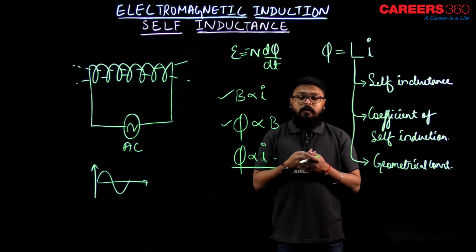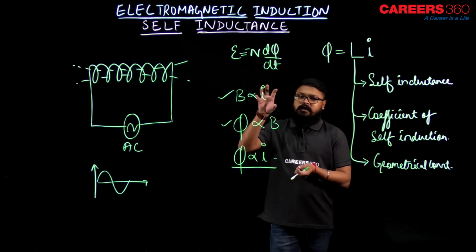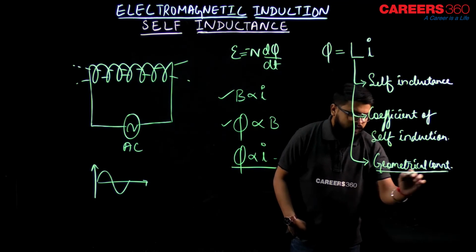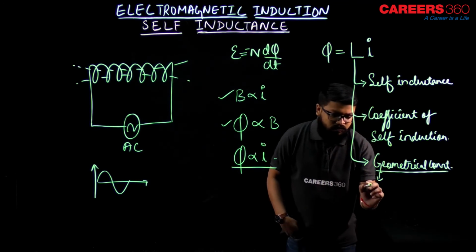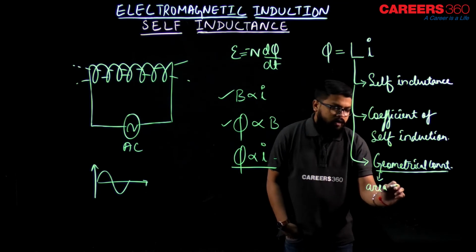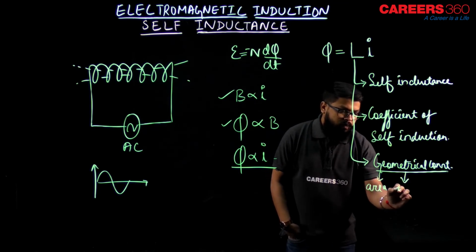It also depends on the type of medium inside the coil. So if I say geometrical construction, I mean size, and when I say size, I mean area, as well as number of turns.